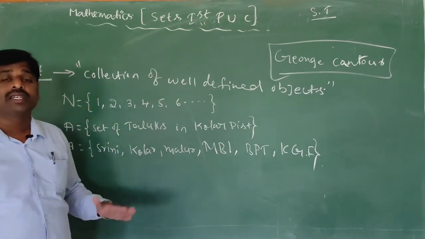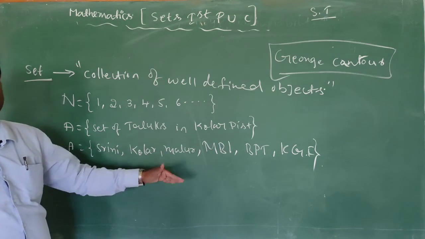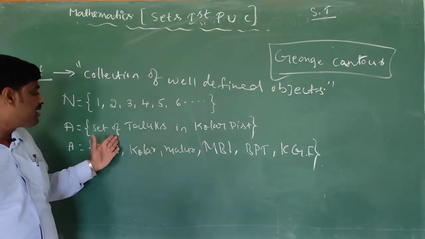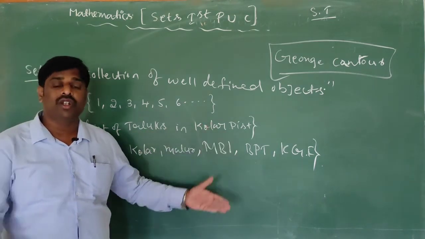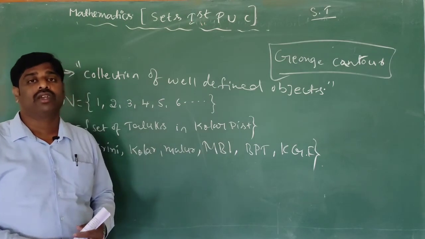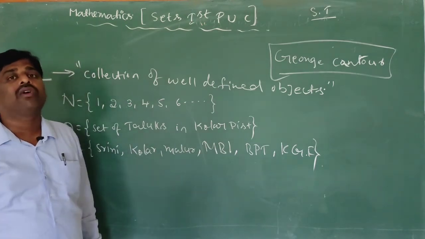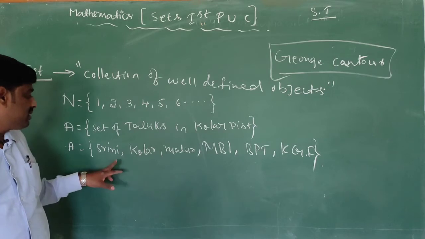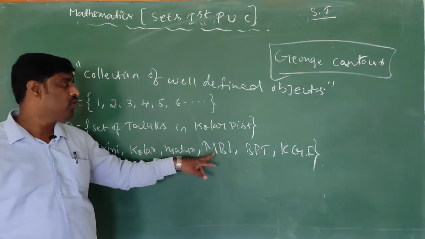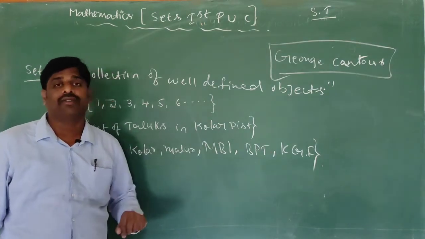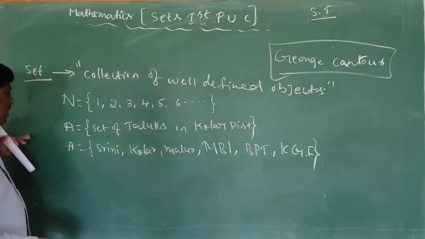So, these objects should be well defined. Set of taluks in Kolar district means you will tell what the taluks are. What are the taluks? You have the answer: Srinivaspura, Kolar, Malur, Mulbagal, Bangarpet, KGF. But I will give one more example.